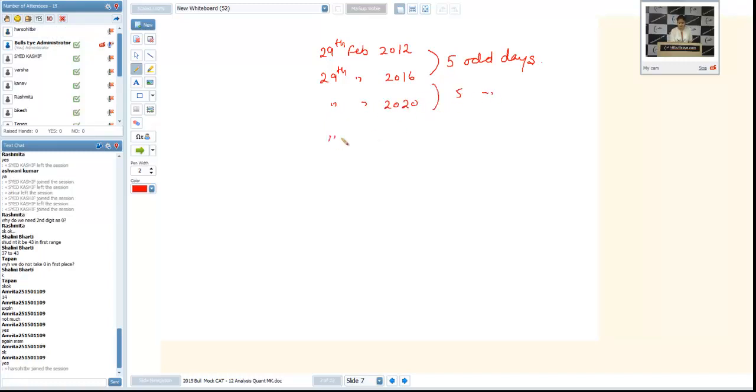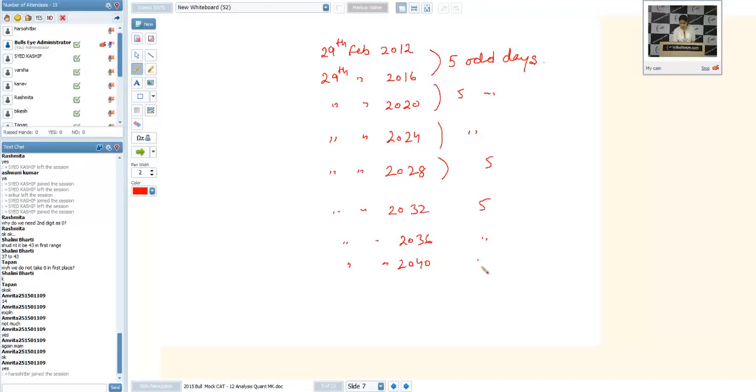If you are not comfortable in that, you can write the whole thing. Again 5 odd days, again 5 odd days, again 5 odd days. Now if I take these many days, we'll get how much? 35 days. You could do it directly. See, we actually want to take a multiple of 7 and we are getting 5 at the first place. So we can go for any 5's multiple which is a multiple of 7 also. Directly you could see it is 35. It means when we will get 35 odd days, they will repeat.